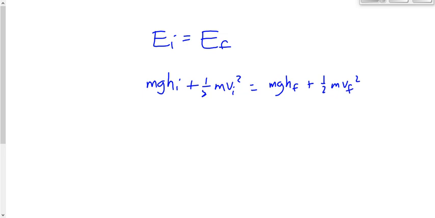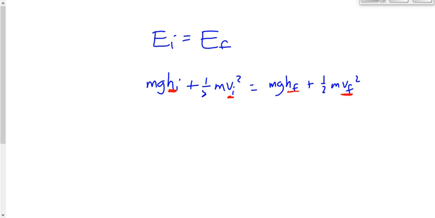What you've got to do at this point is decide, okay, at the beginning of the problem, do I have a height? If I do, then I've got potential. If I don't, then you would cross that term off. Is the object moving? If the answer is yes, then you've got kinetic. If it's not, then you would cross that term off. At the end of the problem, do I have a height? If the answer is yes, okay, put that in. If there's no height, then cross that term off. Is it moving? If it's moving, then you would put in the speed. If not, then you would just cross that term off.